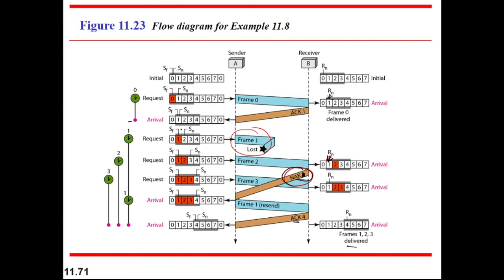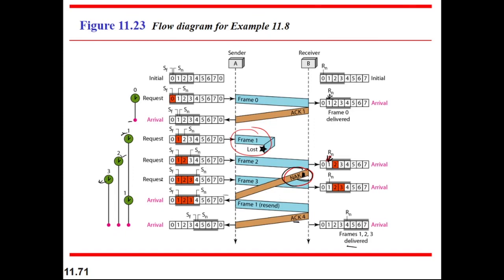And after that, when the next frame, that is frame 1, is sent by the sender, the timer is on again. Then frame 2 and frame 3 actually arrive, and the receiver can store them. It is storing them here. For each and every frame there is a timer. For frame 2 there is a timer, for frame 3 there is a timer.